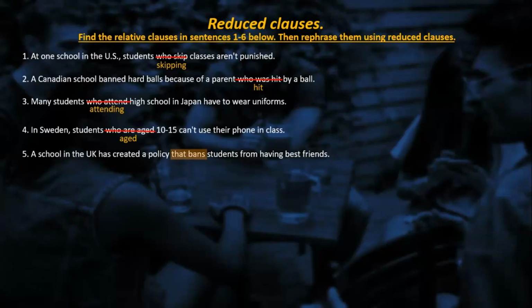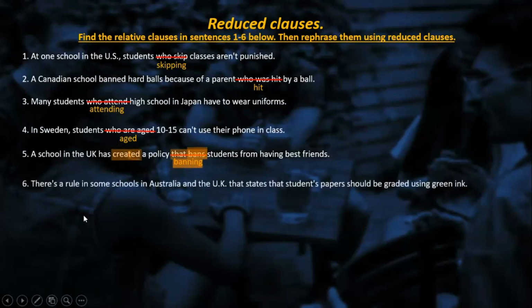Is it present? Okay. A school in the UK has created a policy banning students from having best friends. Exactly, because the verb is in present, it is spelled in the third person form. We need to use present participle, banning, which in other words is gerund. And this word is pronounced created, because we have the T as in tango, we pronounce the E, created.